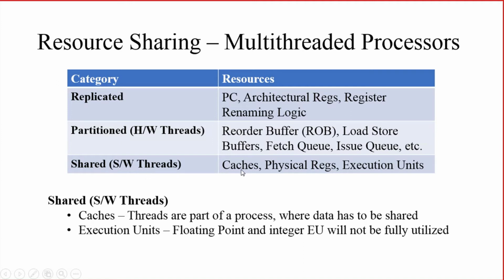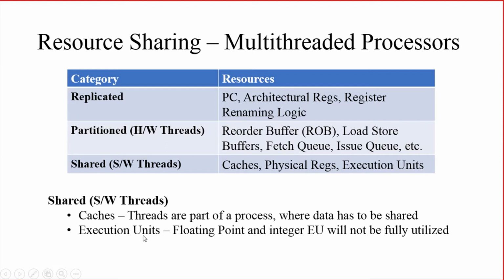Right? And why are the caches shared, and how is the sharing done? A thread is a part of a process, because generally you are having a program known as a process. It will be having several threads, and each thread may need to share some data for its operation. That is why caches are shared between the software threads. One software thread may be writing to a cache, another software thread may need to read from the cache, etc. So that is why cache is shared among the software threads.